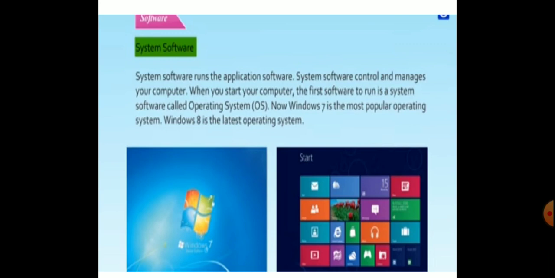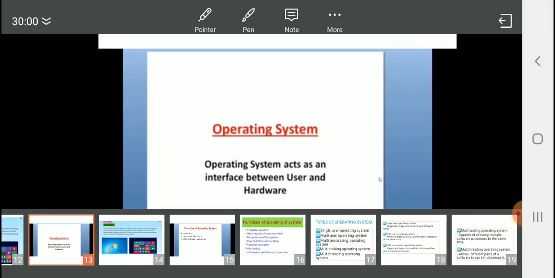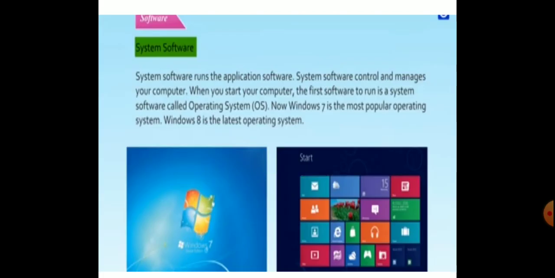See here, these two pictures show the Windows 7 operating system as well as the Windows 8 operating system. Windows 7 is the most popular, and Windows 8 is the latest operating system.